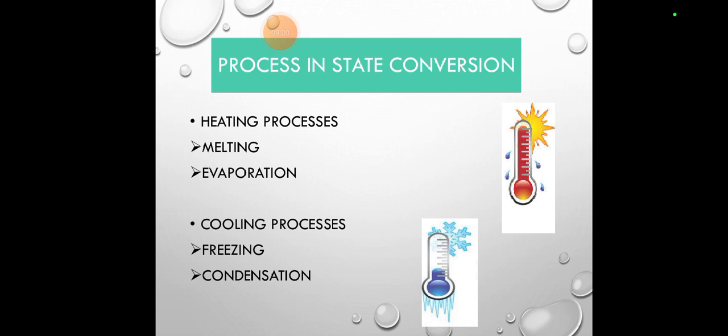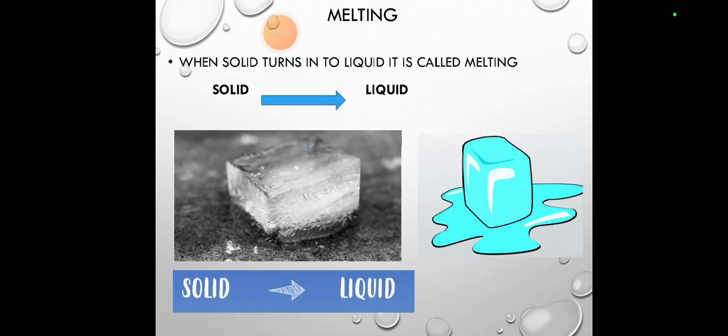Processes in state conversion. Okay, so what are the processes of state conversion? First, the heating process. The heating process is basically a temperature process, a heat up process. Melting process, like when an ice cube melts, it's a liquid type process. Evaporation, as you all know, is when a liquid changes into a gas. Cooling process is basically also a temperature process. Freezing process, when an ice cube is frozen. Condensation, when a gas changes into a liquid. So these are the six processes.